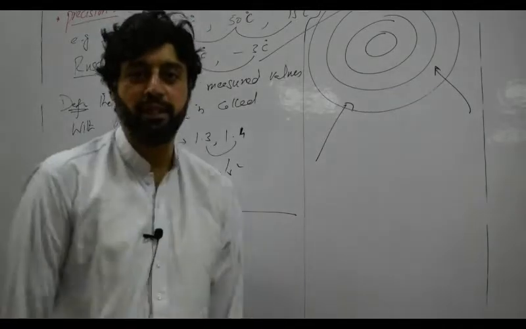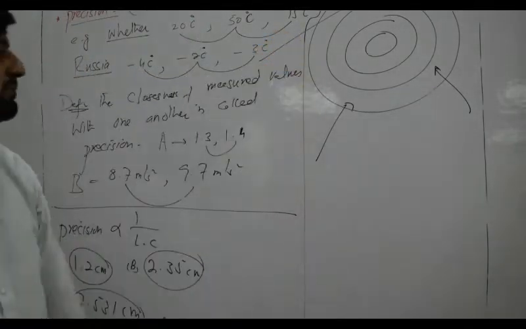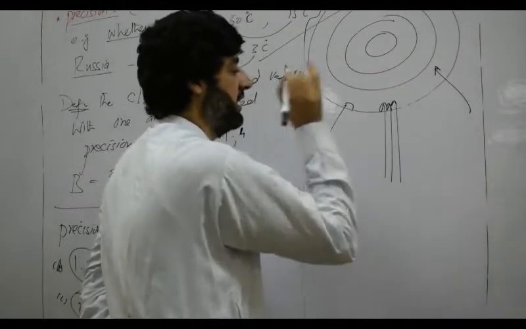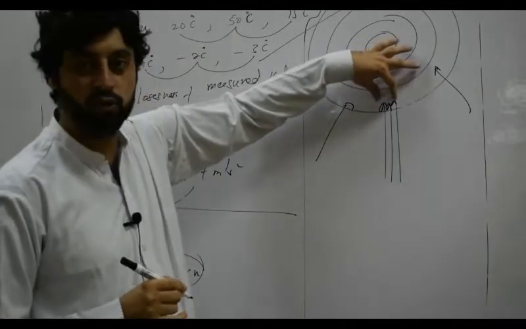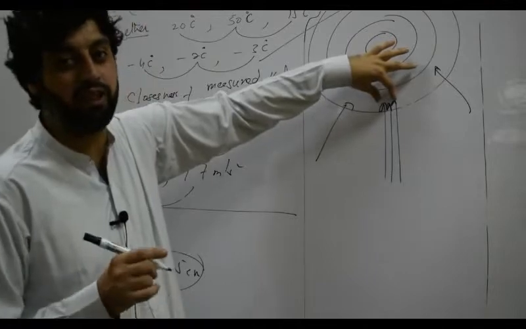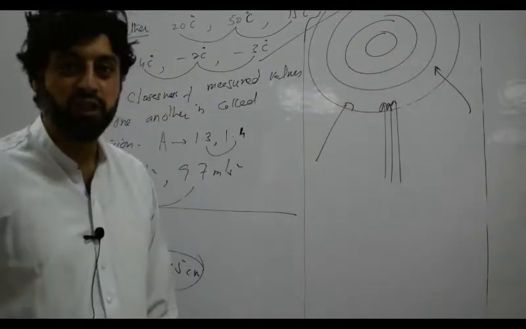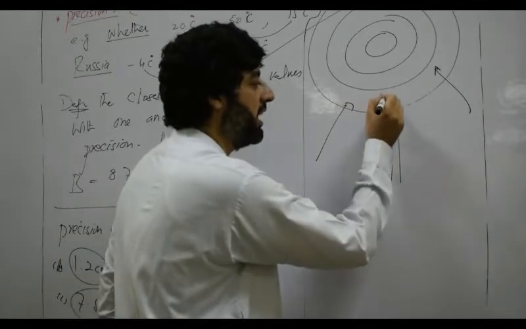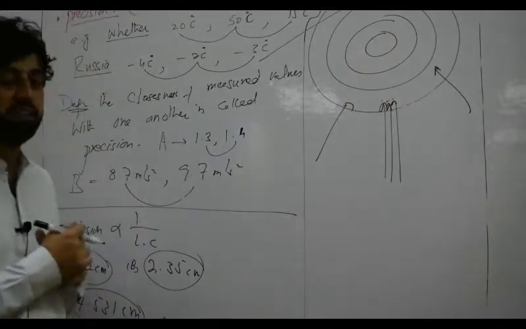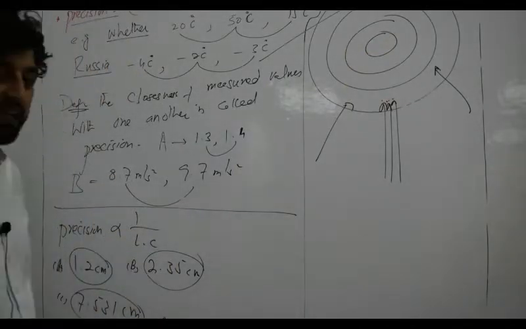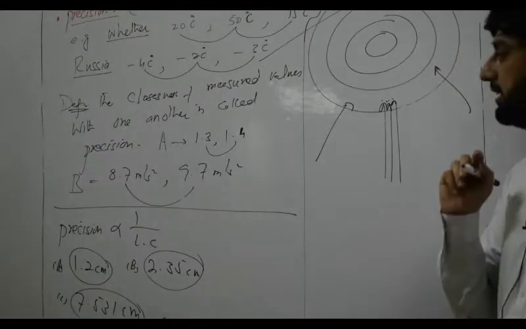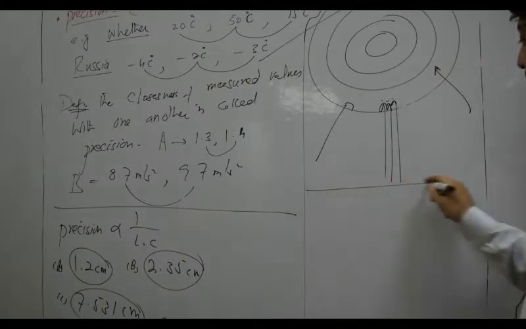Okay, another person comes and shoots 3 times, and we found one shot hit here, another here, another here. So look at here, these 3 shots are very close to one another. If these 3 shots are close to one another, it means that the precision of this person is very high. This person is a reliable shooter because the arrows are very close to each other. If they are close to each other, it means that its precision is very high. Okay, so precision and accuracy are both different. Precision only means that the readings are very close to one another. Okay, come towards accuracy.